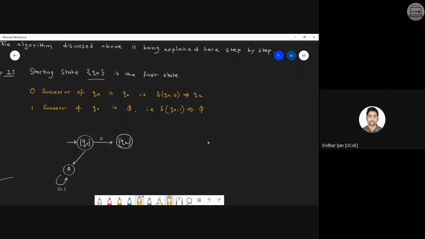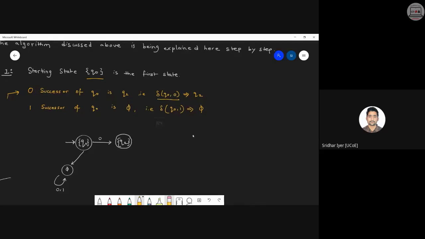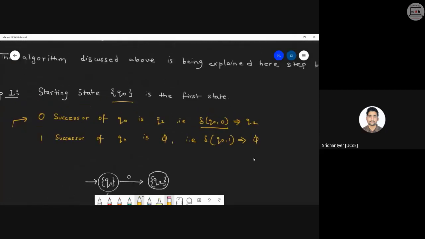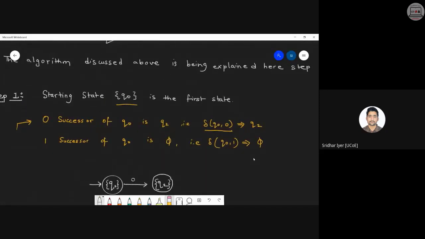We are starting with Q0, so I will write one thing over here: zero successor of Q0. It is very simple. Zero successor of Q0 is nothing but the transition of Q0 on input 0. Can you see it over here? It is nothing but where the state Q0 goes if the input is a 0. Am I clear? That is what we call a zero successor of Q0.